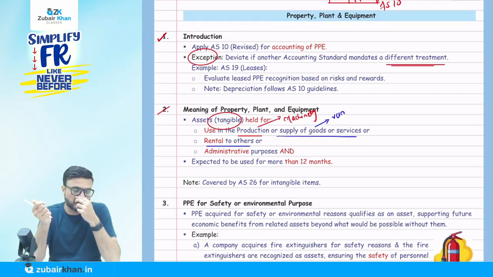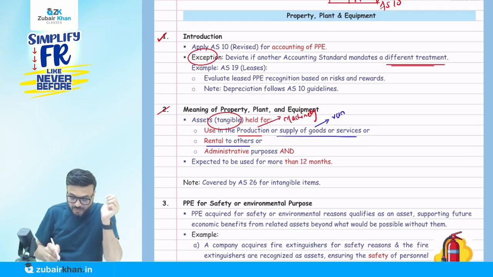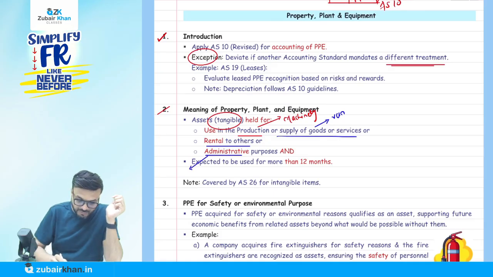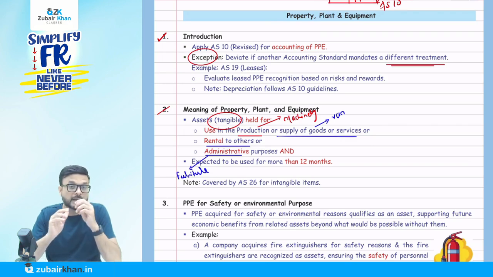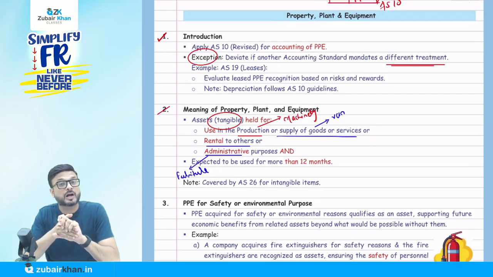It's PPE. Or for administrative purposes, for example furniture. So a PPE means an asset which is tangible, held for use in the production, supply of goods or services, rental to others, or for administrative purposes, and expected to be used for more than how many months?